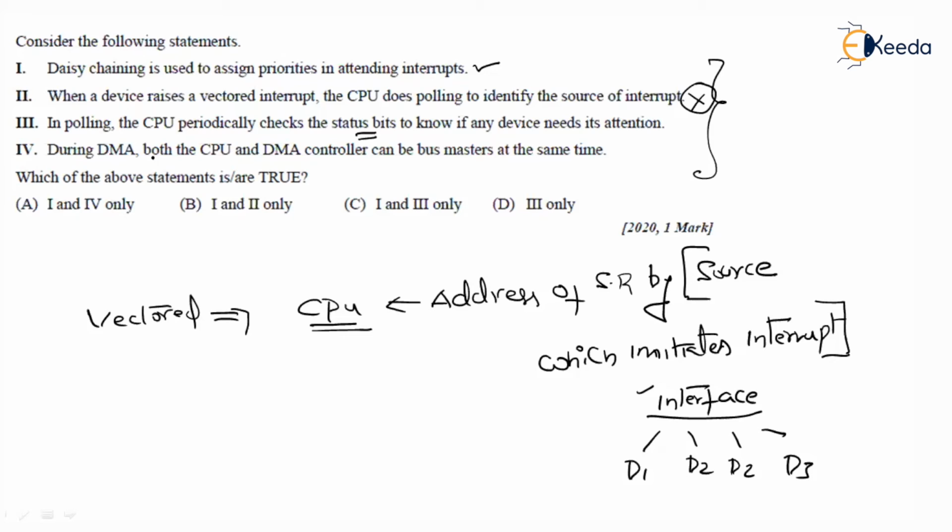So this one we are talking about, the vectored interrupt where the CPU does polling to identify the source. This is false. We are talking about the second one, not the third one.